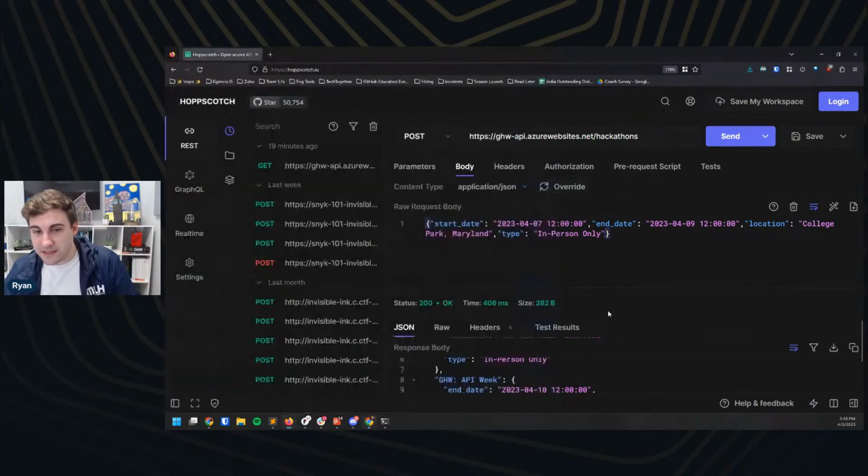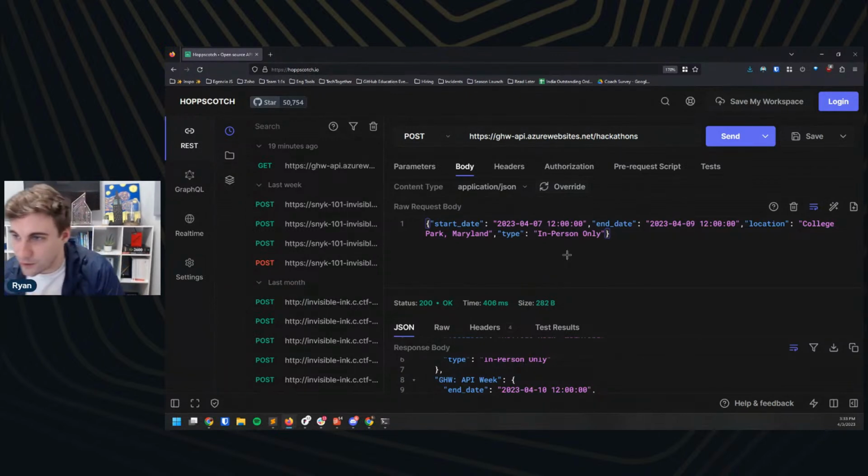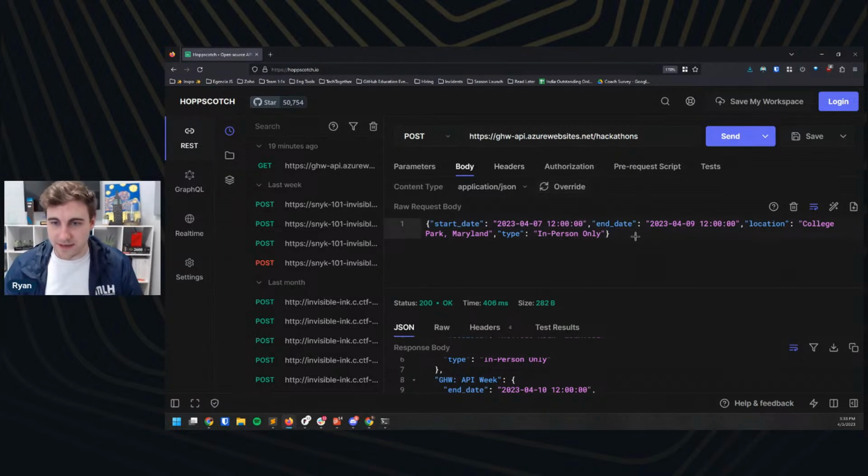And then once it deploys, we're going to hit it with this post request. And then we're going to do a GET request. And hopefully we'll see our new information added. Let's change up the data here, though, just to verify that it works. Let's do a fictional hackathon that's on like the 11th. Sure. Let's call this through the 13th or something like that. This is going to be at GHW Community College, everyone's favorite college.